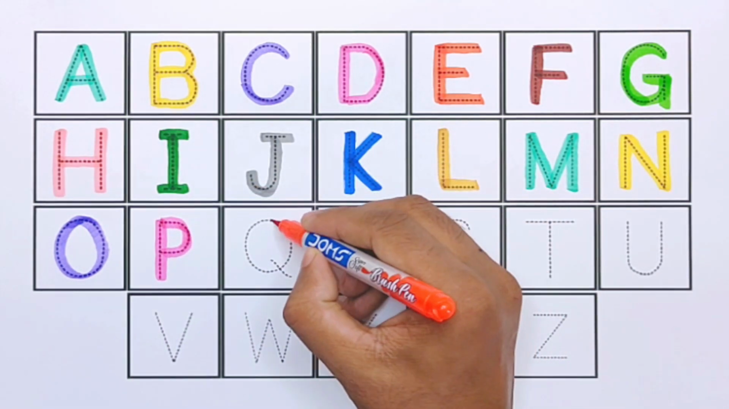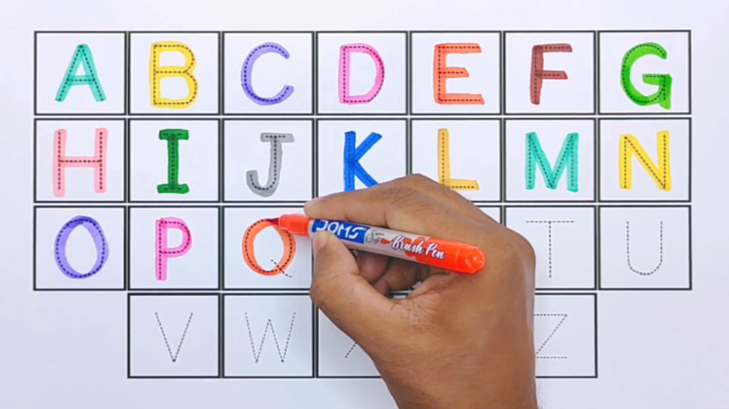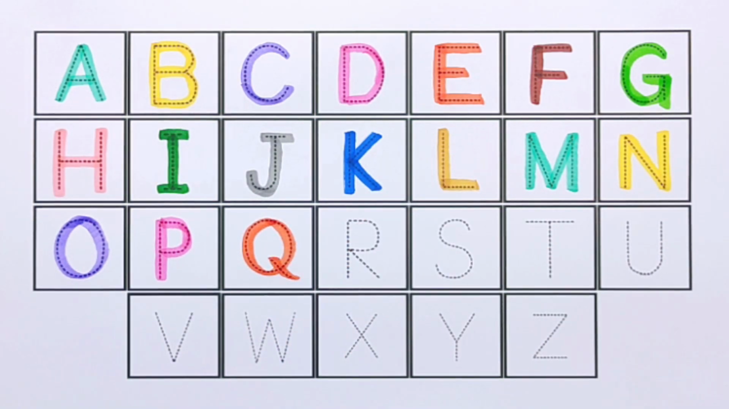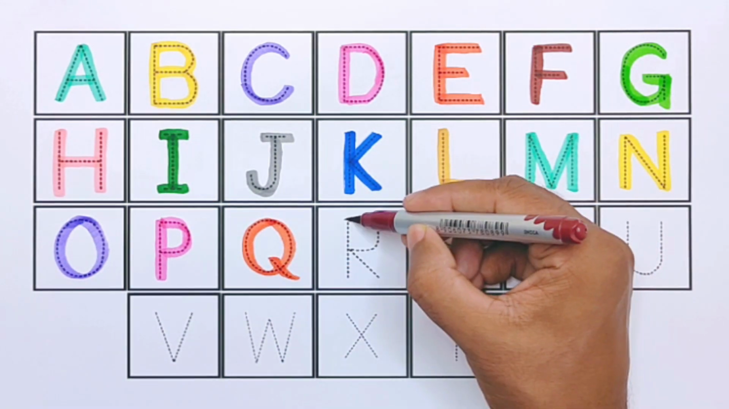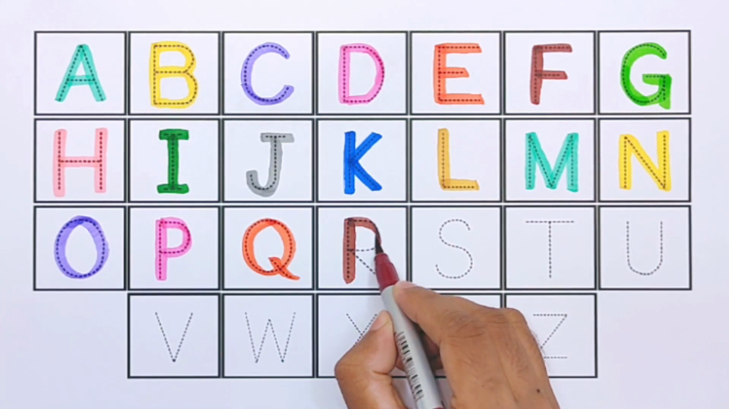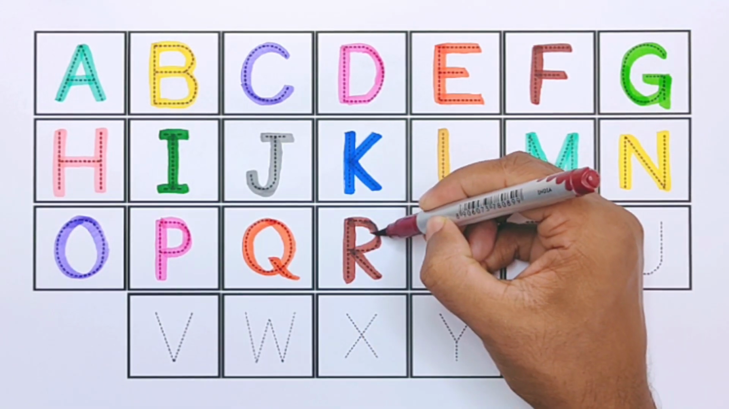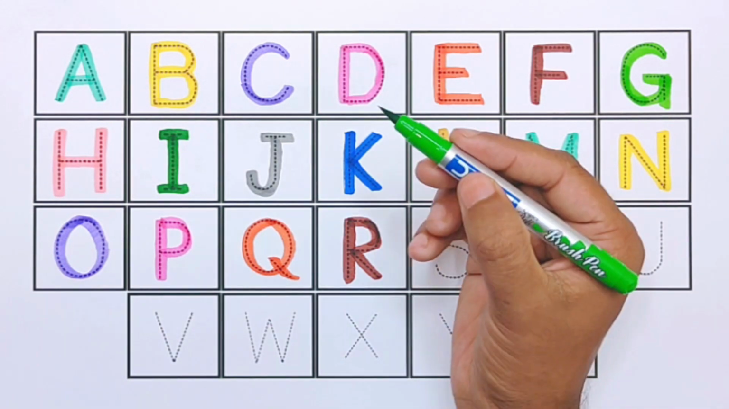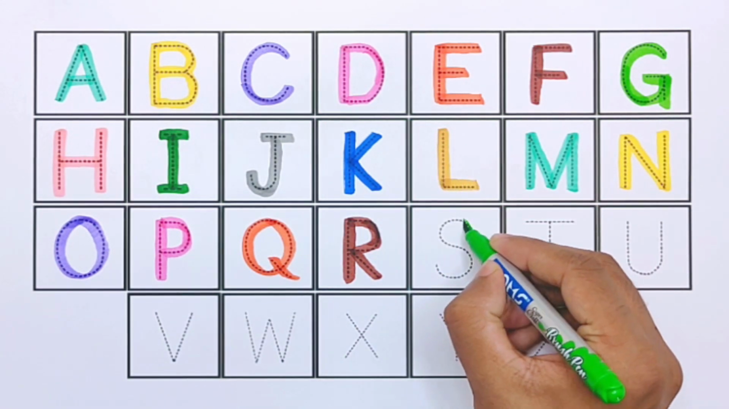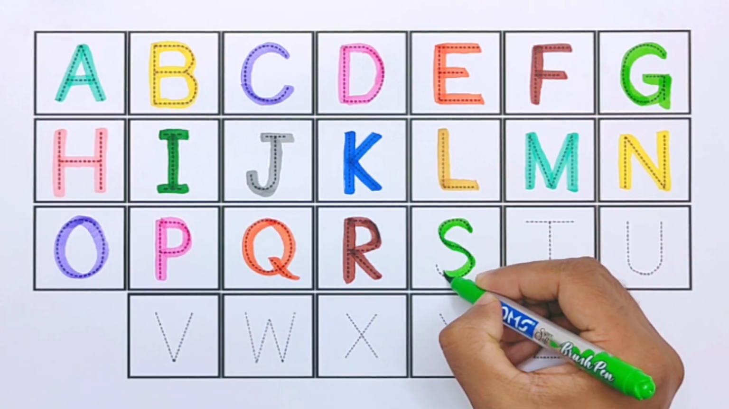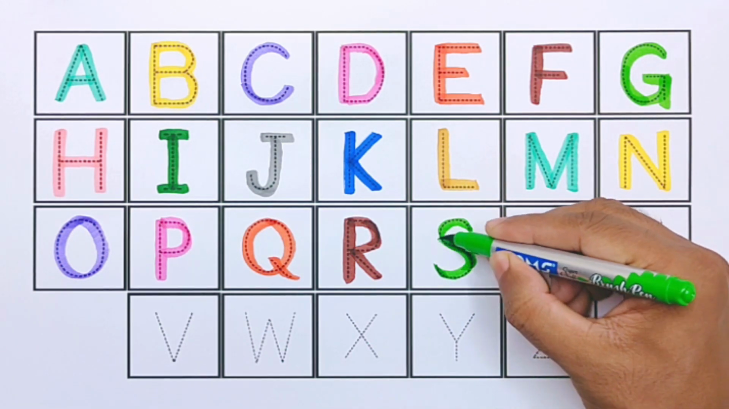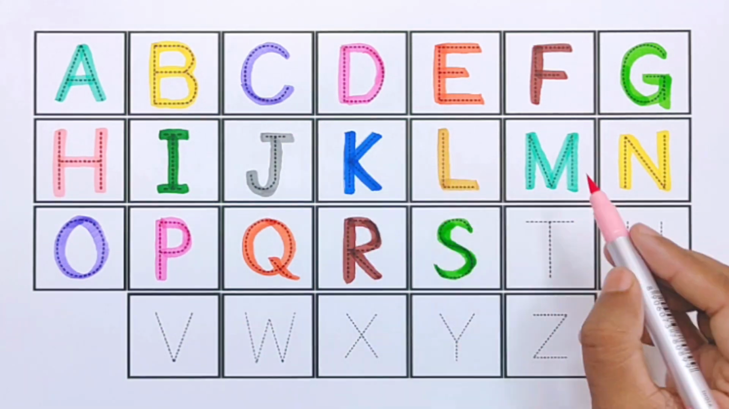Red color. Q for quartz. Brown color. R for red capsicum. Light green color. S for snake. Light pink color.